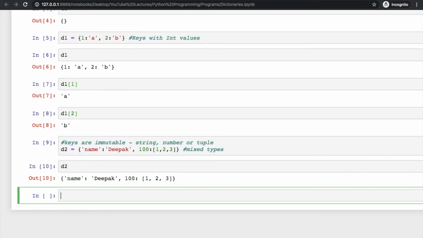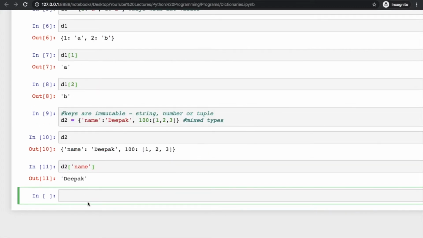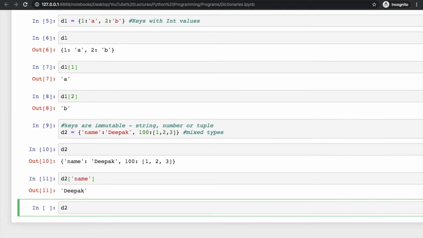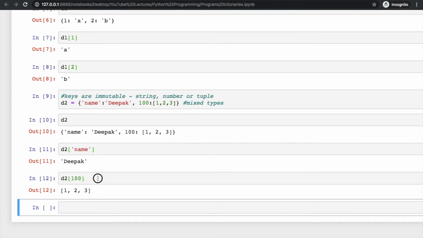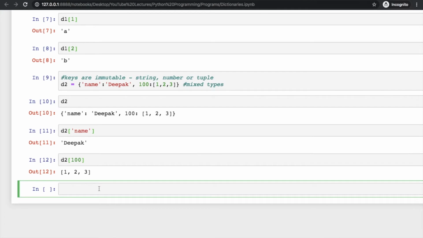So write d2. If you try to access name, you have to use name in quotes because this is a string, right? If you are trying to access the second value, then you have to use 100, and you will get the list as a value, clear. You can also use dict for creating these kinds of dictionaries.